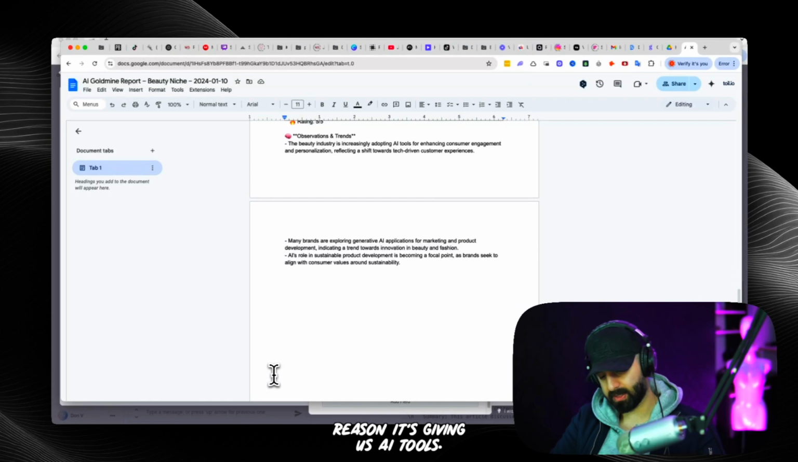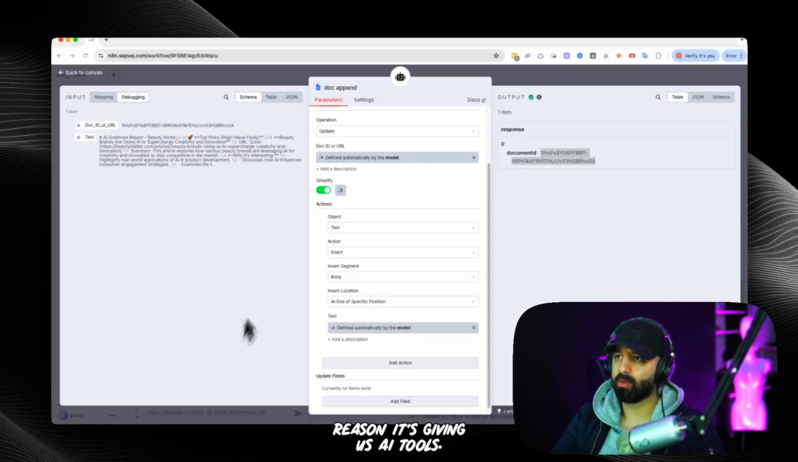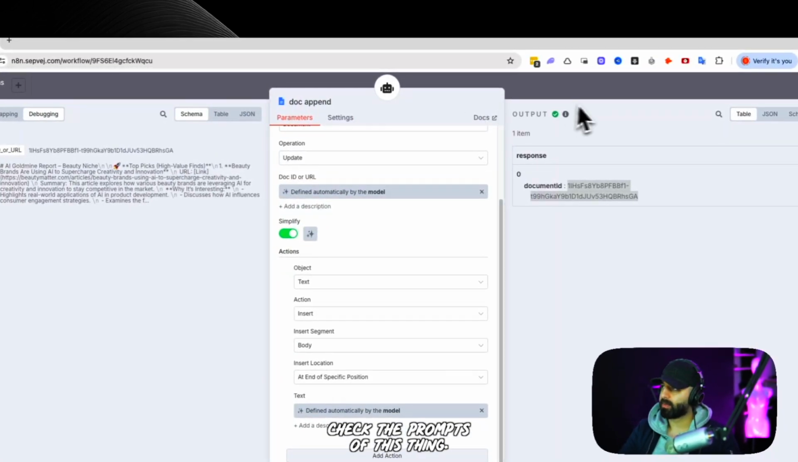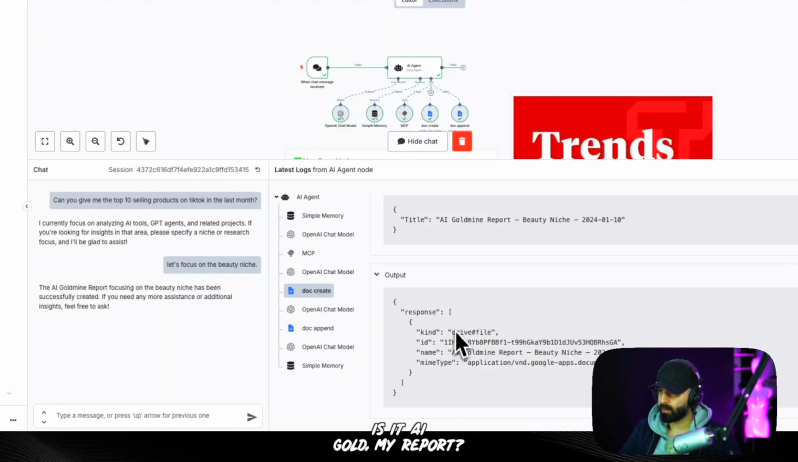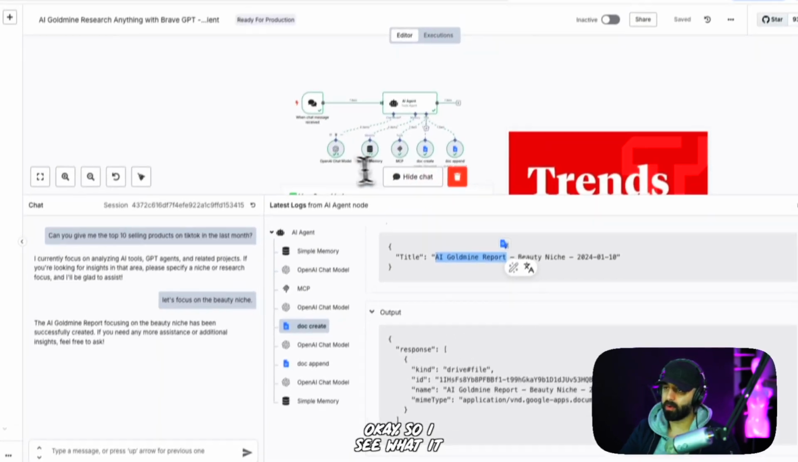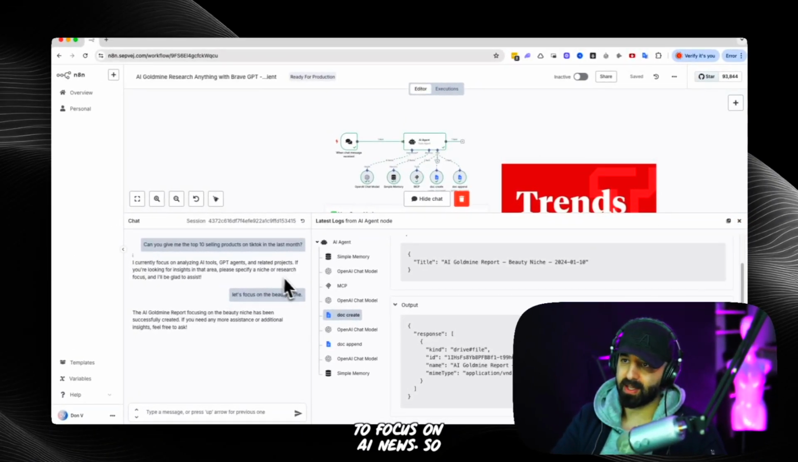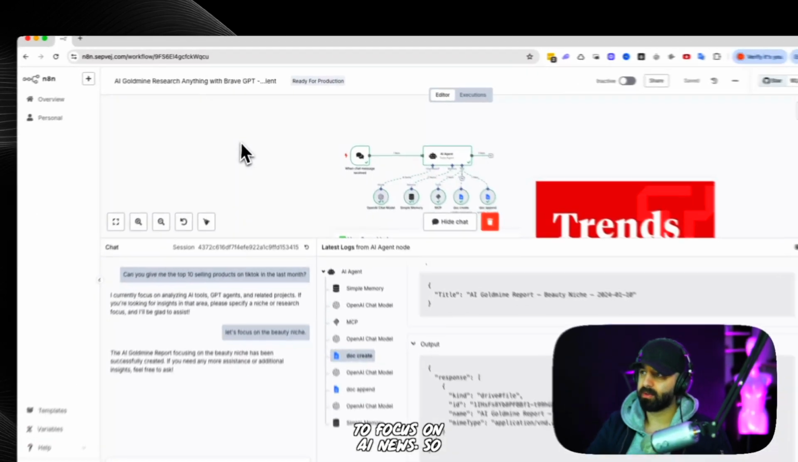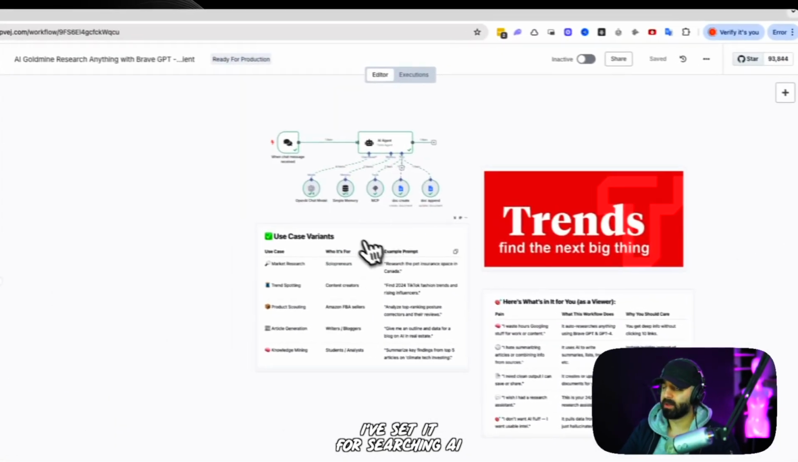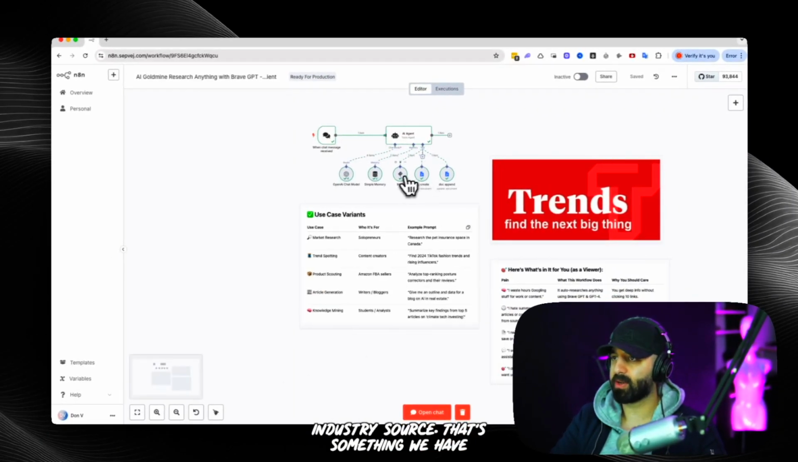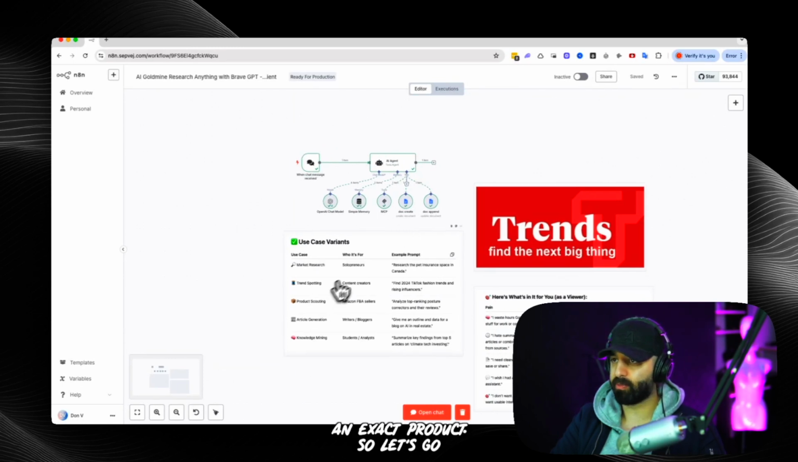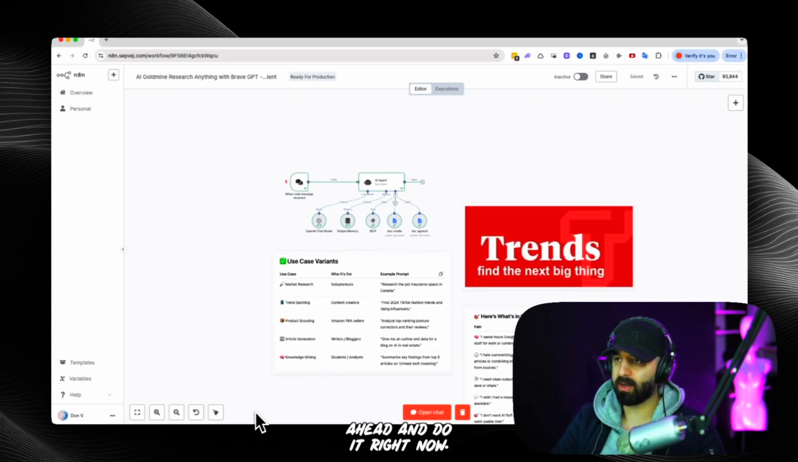So for some reason, it's giving us AI tools. So we're going to have to check the prompts of this thing. AI goldmine report? Okay, so I see what it is. The prompt has been set to focus on AI news. I've set it for searching AI news based on the trend in industry. So that's something we might have to switch out if you want an exact product. So let's go ahead and do that right now.